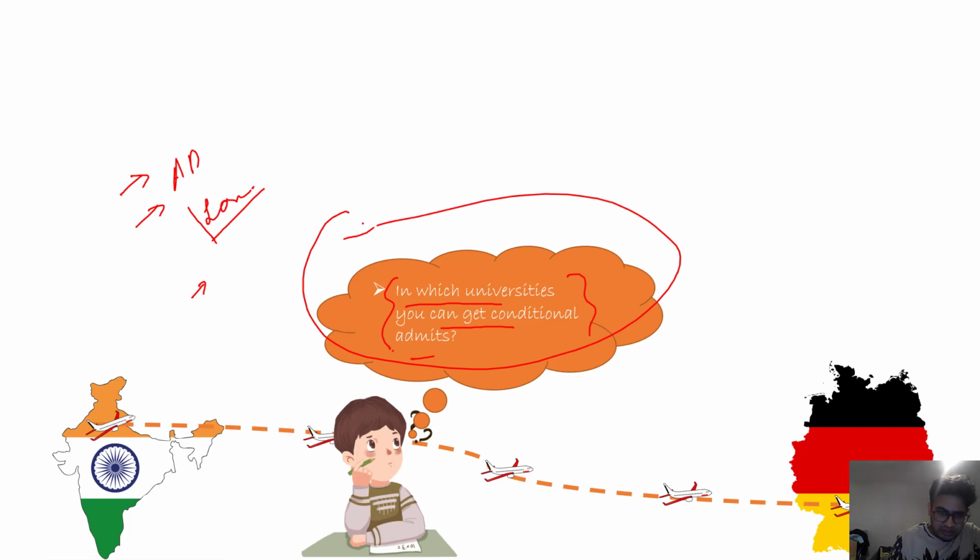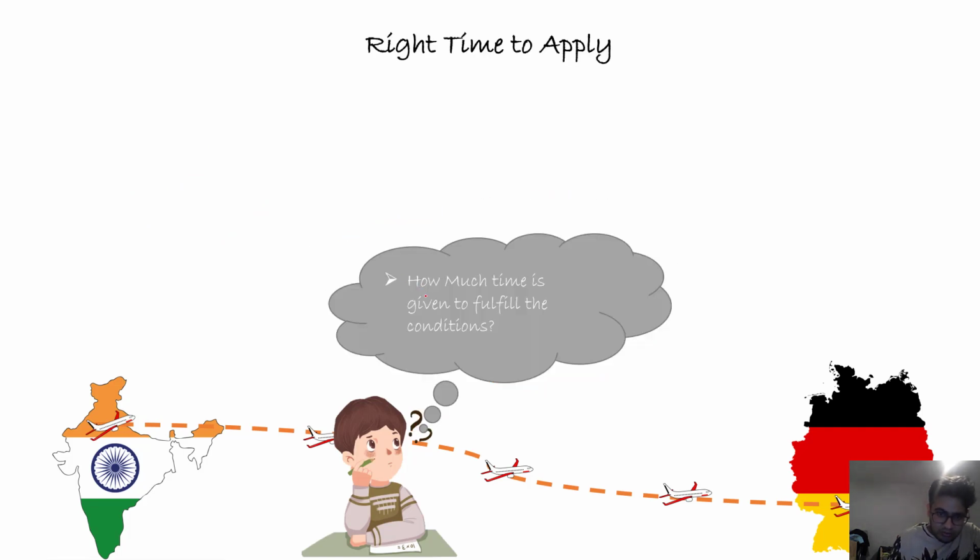Another question which I came across: how much time is given to fulfill the condition? It totally depends on the university. If there is a language requirement condition, then most universities give a time frame of 1 year. You have to fulfill that condition in that time period.